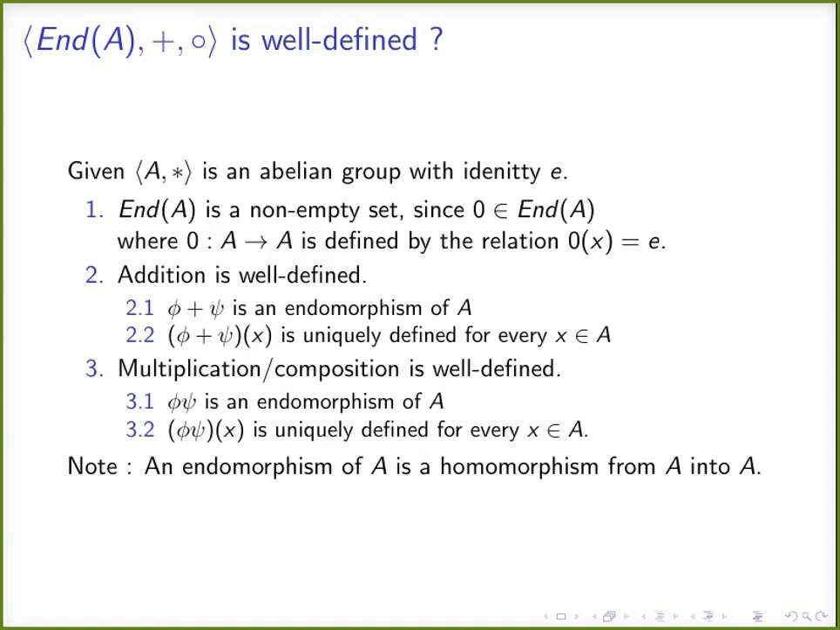the function phi plus psi. Phi and psi are endomorphisms. Phi plus psi is a unique endomorphism, and it gives a unique image for each element in A. The third point, multiplication. The ring multiplication should be well defined. Again, the product of two endomorphisms, that is, we are going to use the composition. The product of two endomorphisms should be another endomorphism, and again, it should map each point of A to a unique element of A.